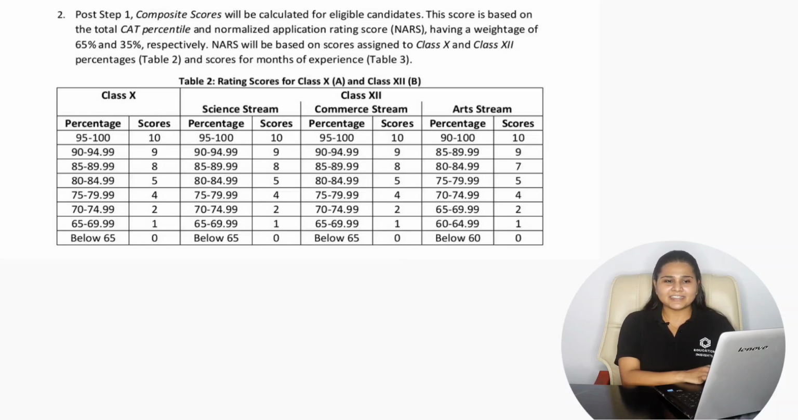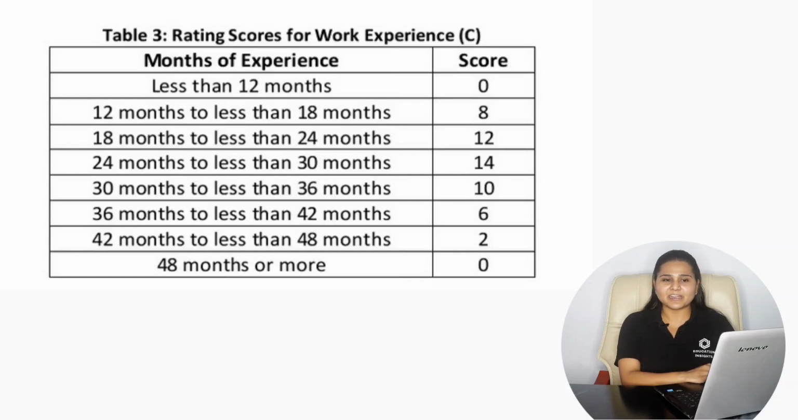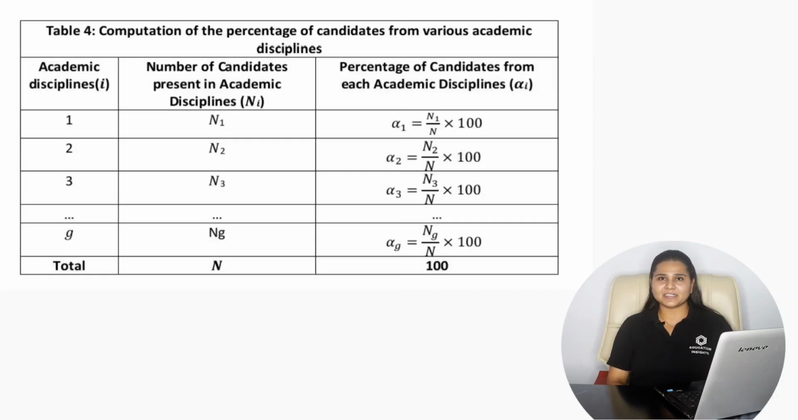In a similar way, there is the application rating score on the basis of your work experience also. If you have work experience ranging between 12 to 18 months, there is 8 application rating score. If it ranges between 18 to 24, there is 12. In this similar way, you can calculate the application rating score for the work experience. So on this basis, the score is calculated and then the candidates are shortlisted for the personal interview round with the Indian Institute of Management Shillong.